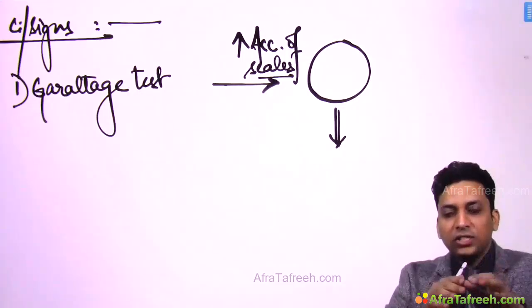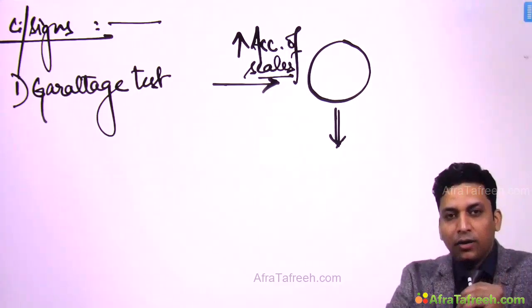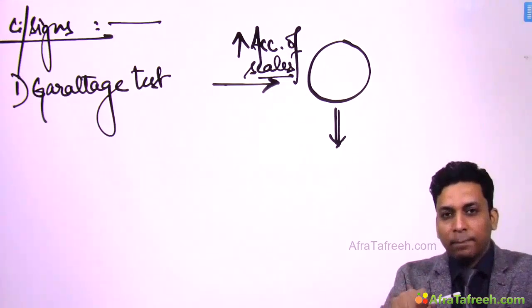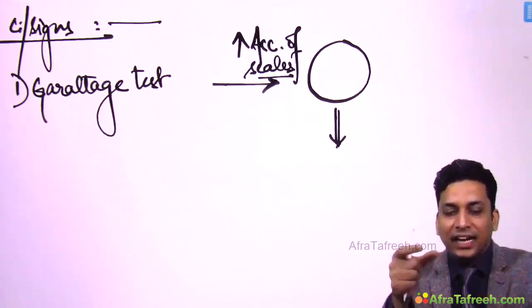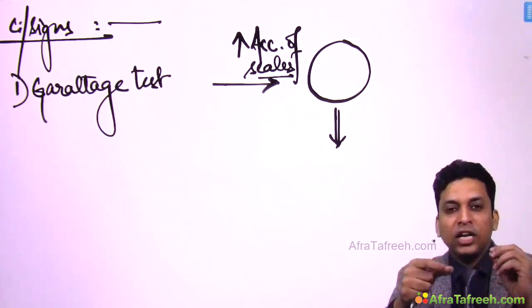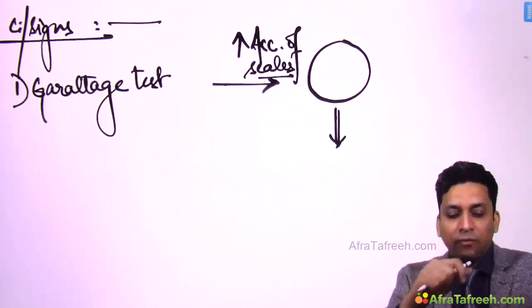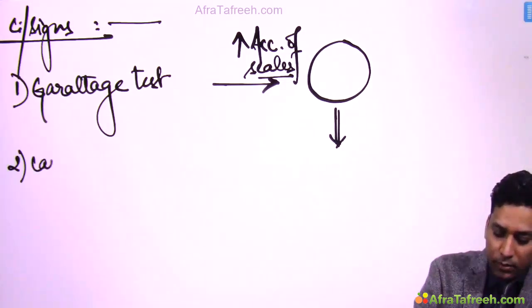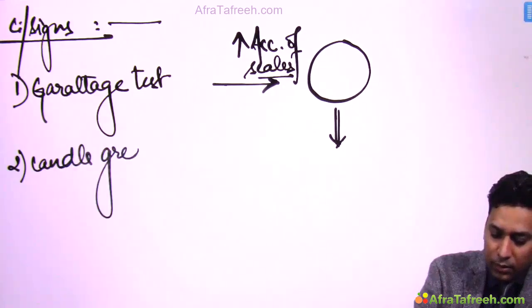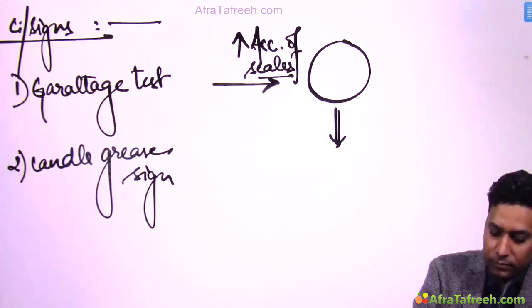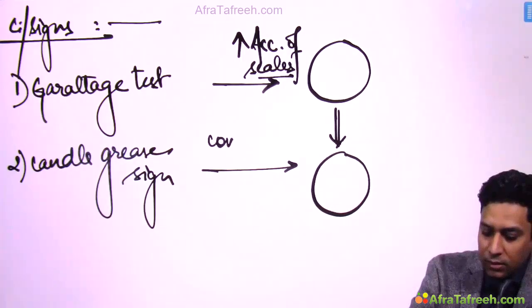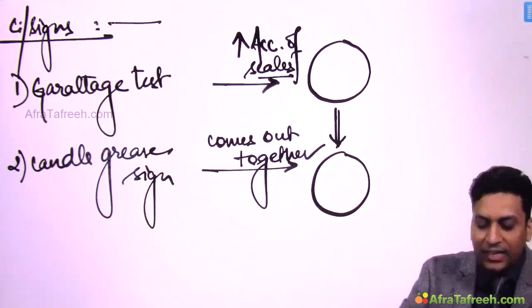Okay. Now let us consider that you are still scraping the lesion and you have removed all the scales. Now when you remove all the scales, you will find a shiny membrane which is visible, and this shiny membrane, if you try to remove it, comes out together. So this is known as candle grease sign. Like candle grease, the liquid wax, if it falls over the table, what happens if you try to remove it, it comes out together. So that is known as candle grease sign. So the final layer of scales comes out together.